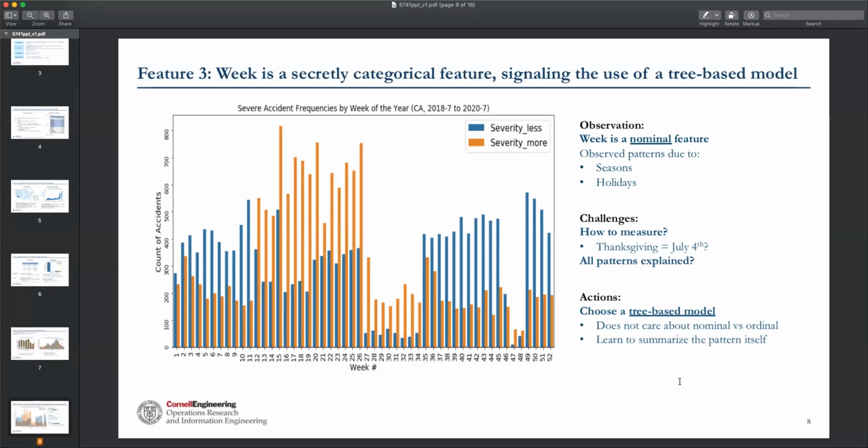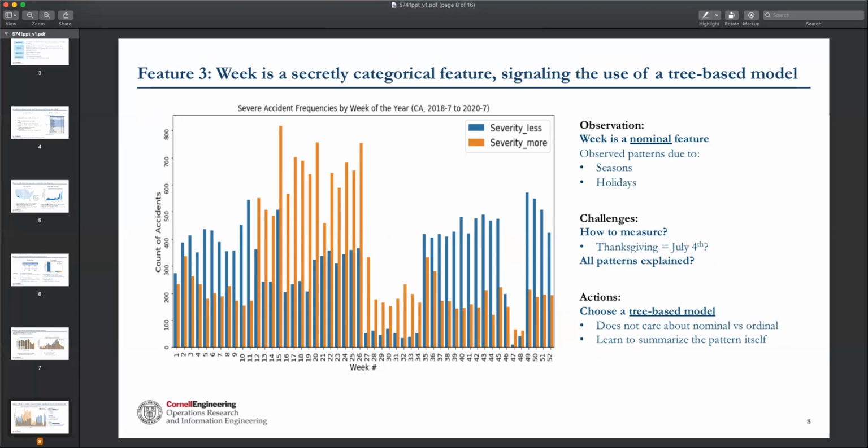And then we look at the week features. Here we observe some patterns on seasons and holidays. Spring and summer have more severe accidents, and Thanksgiving has fewer severe accidents. Now it is worth noticing that right now week is a nominal feature, and we want to change it into a categorical feature based on the patterns.